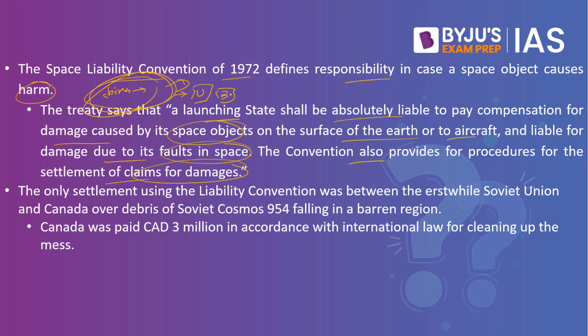So whosoever's rocket or space debris has fallen in a particular country, they have to pay compensation to that country. The only settlement till date using the liability convention was between the erstwhile Soviet Union and Canada over the debris of Soviet Cosmos 954 falling in a barren region. Canada was paid CAD 3 million in accordance with international law for cleaning up the mess. So the compensation will happen as per this convention.